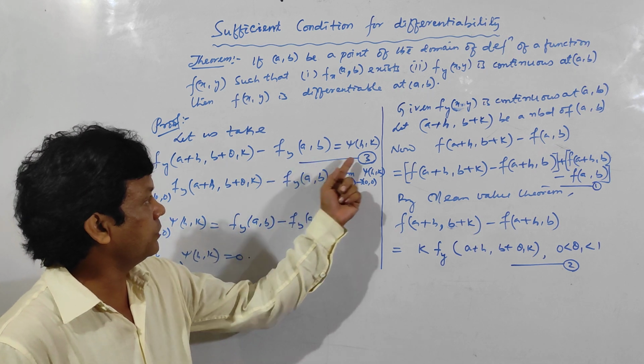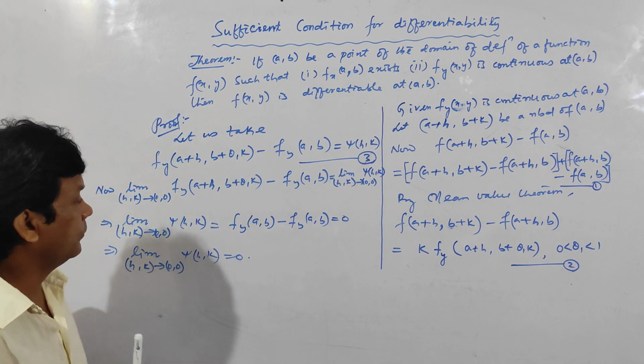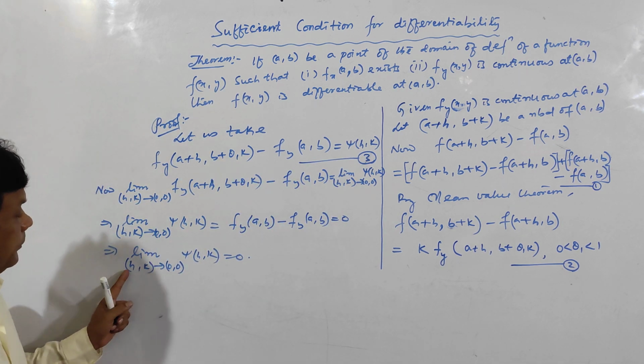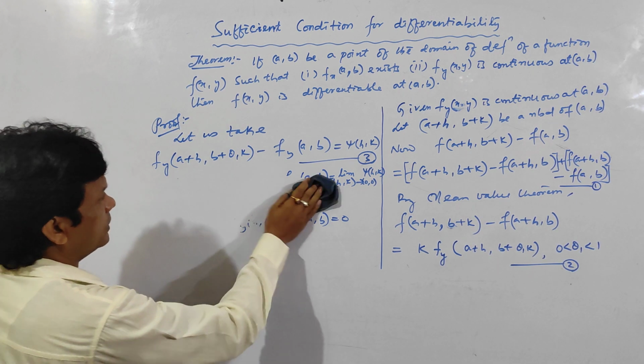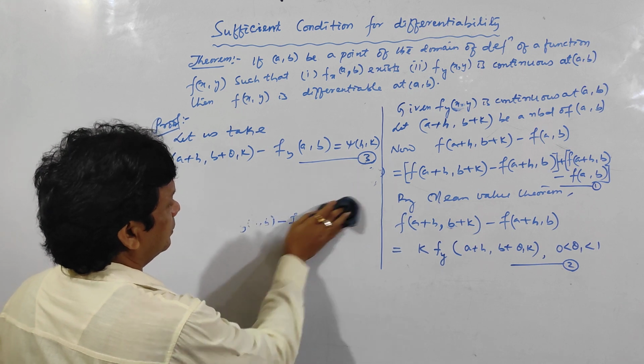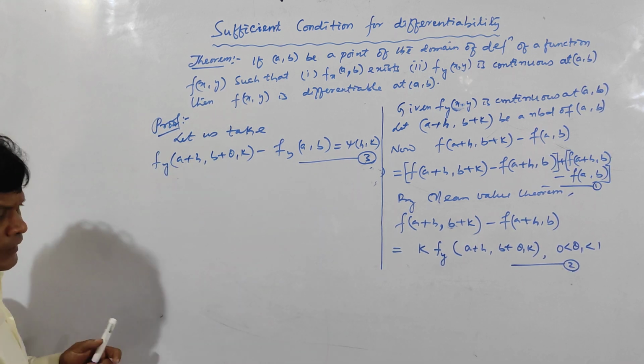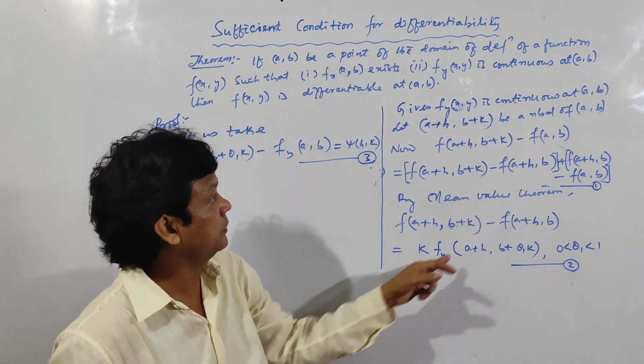See, I am taking this equation as equation 3, this one. So now already you have proved the limit as (h, k) tends to (0, 0) of psi of (h, k) is equal to 0. Okay. So see here, I am going to the first condition. Now we are dealing with the second condition, this one.